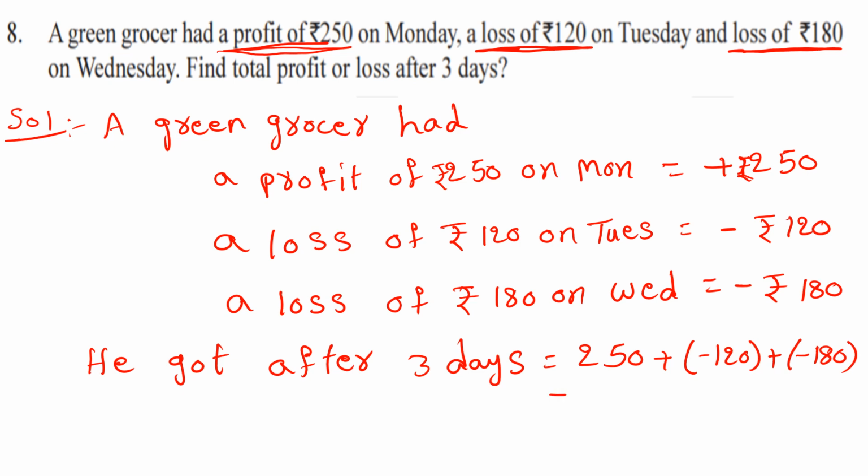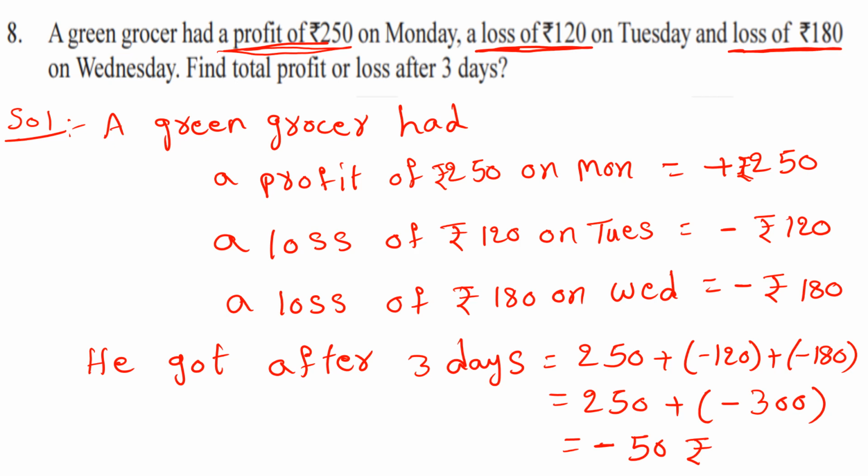So how much is it? First we should add these two negatives. So that is 250 plus of minus 300. Here negatives are more, that's why the answer should be negative. So 300 minus 250, that is 50. So that is negative 50 rupees.